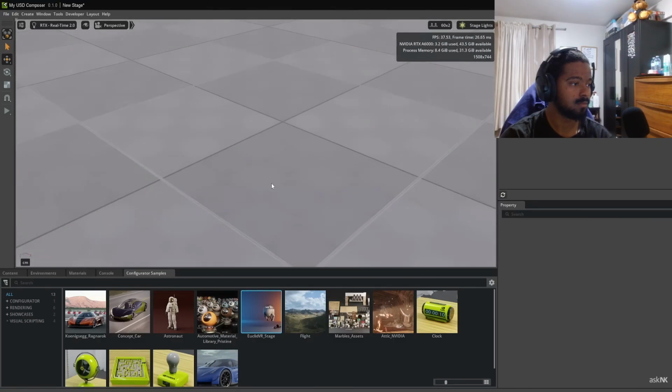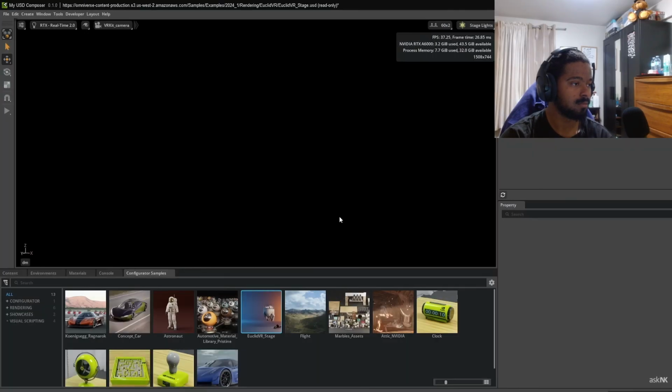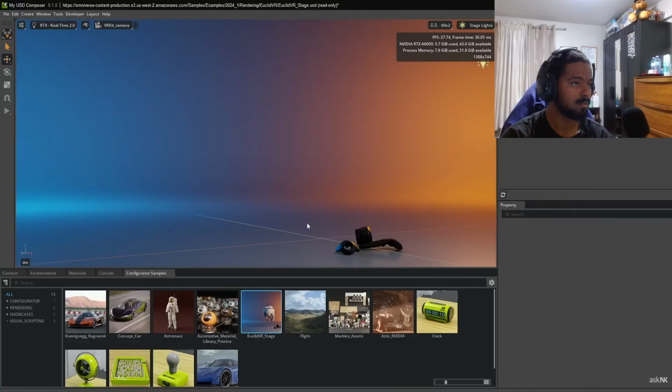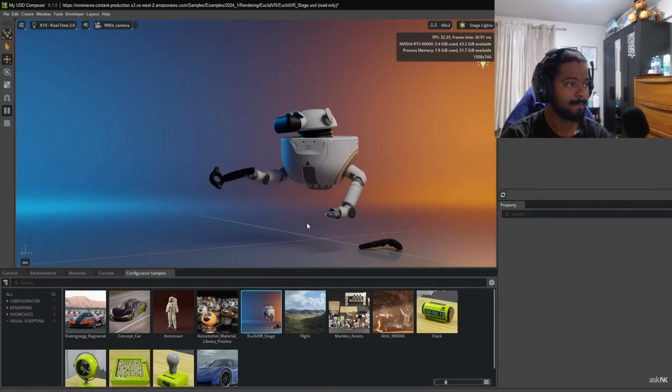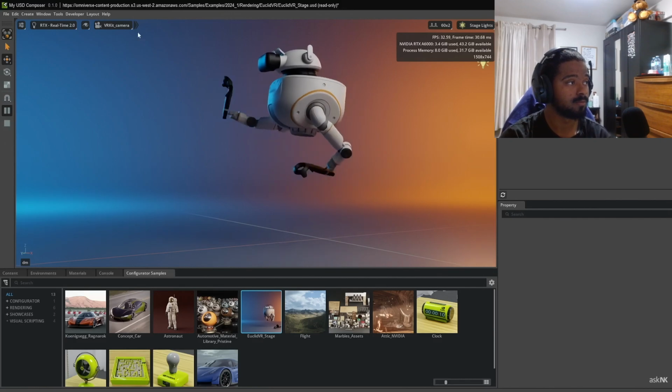If you'd like to load in any of the sample scenes or configurators that they have here, all you need to do is double click, don't save, and this is automatically going to be loaded in. And if you press the playback button, you would notice that this is playing back in real time. And you'd also notice another thing. This is an animation, which means that you can also animate right here in NVIDIA Omniverse. And as this animation plays back, let's talk about the entire user interface.